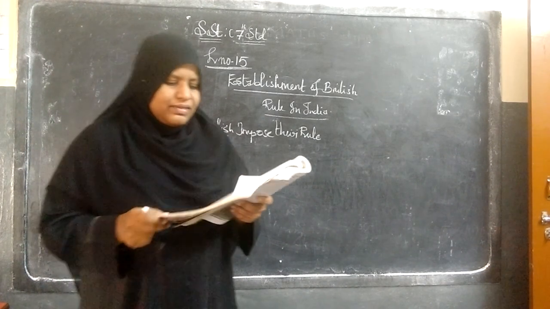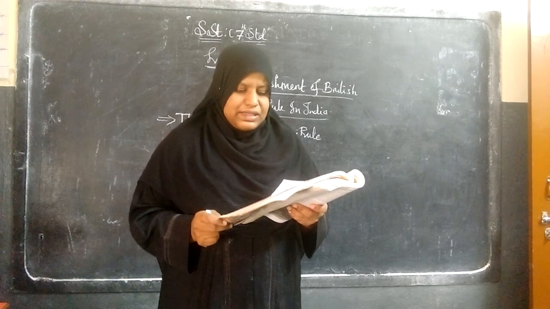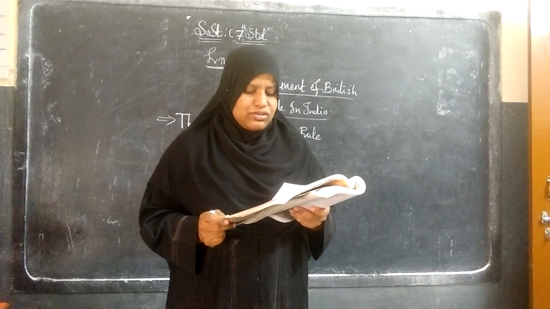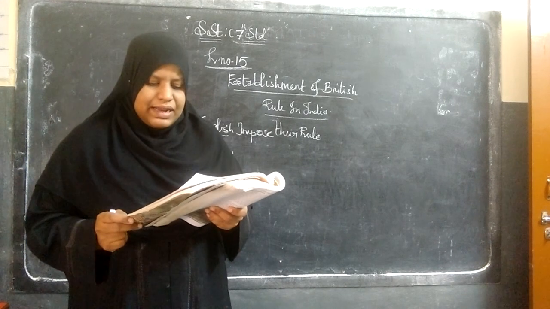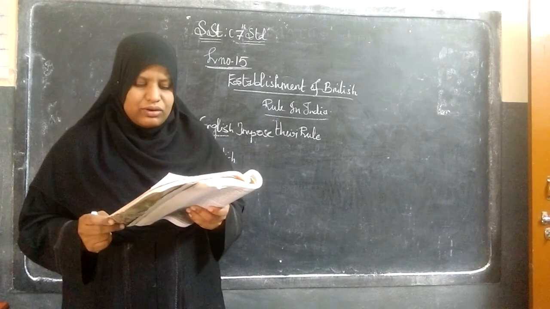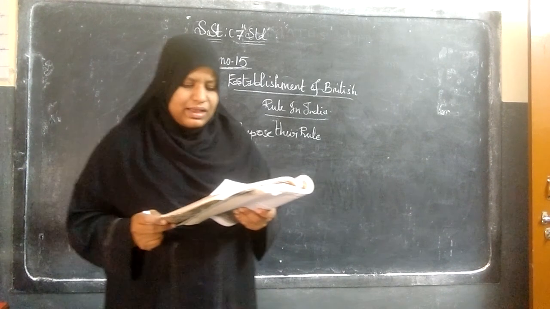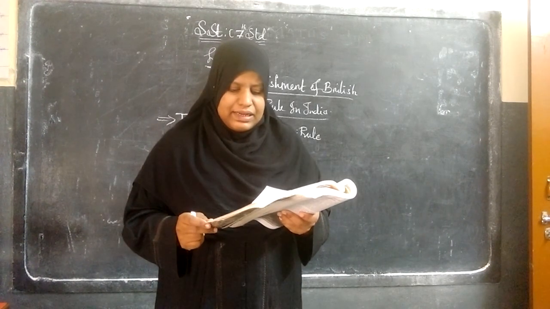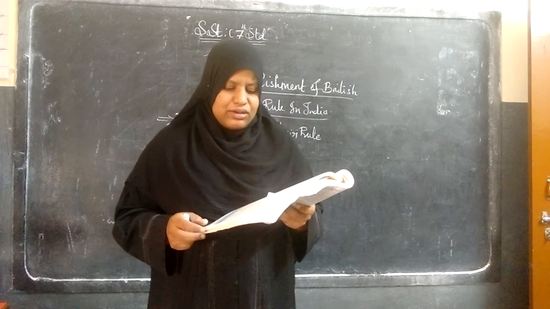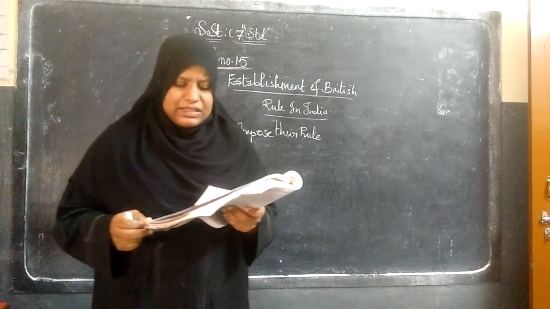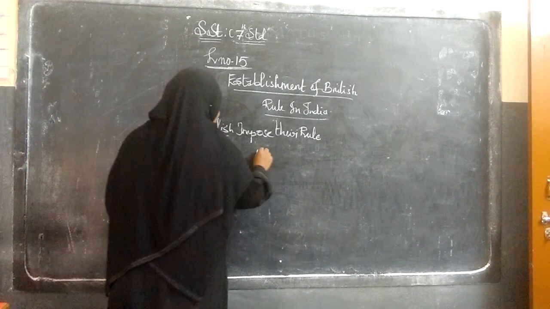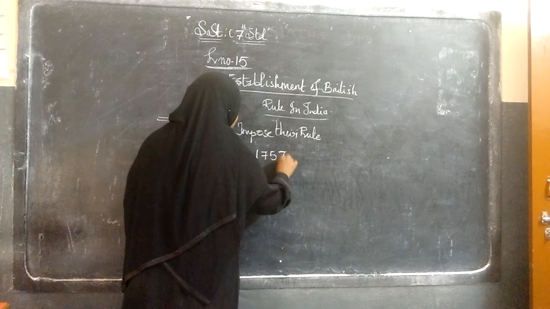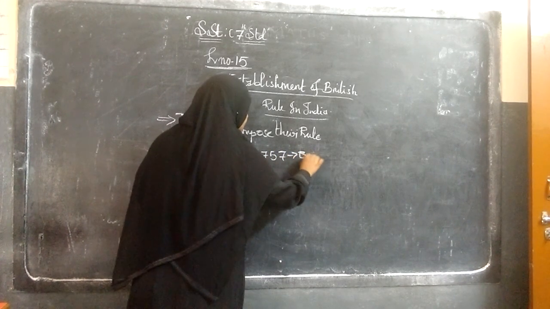In 1757, the English defeated Siraj-ud-Daulah, the Nawab of Bengal, at a place called Plassey and established their rule over Bengal. The Battle of Plassey is an important event in Indian history. After that, the English started conquering many other kingdoms of India, big and small. So this is the very first phase, 1757, the Battle of Plassey.